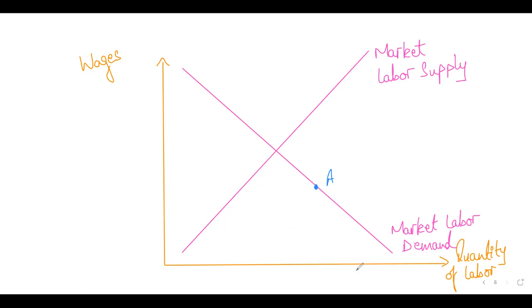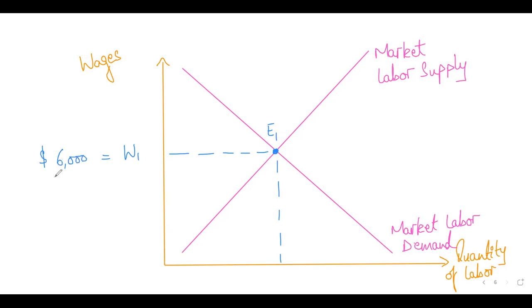Okay, now moving forward, just like with the product markets where the demand and supply of product determine its prices, in this case, where the labor supply and labor demand are equal, that will be the equilibrium point where the two intersect. And this equilibrium point will show you the equilibrium wage and the equilibrium quantity. So equilibrium wage is basically the wage that is being paid to a typical worker in this occupation. So how much wage is being paid during a certain time period to that person who is working in this occupation? Let's say that turns out to be $6,000 per month, right?